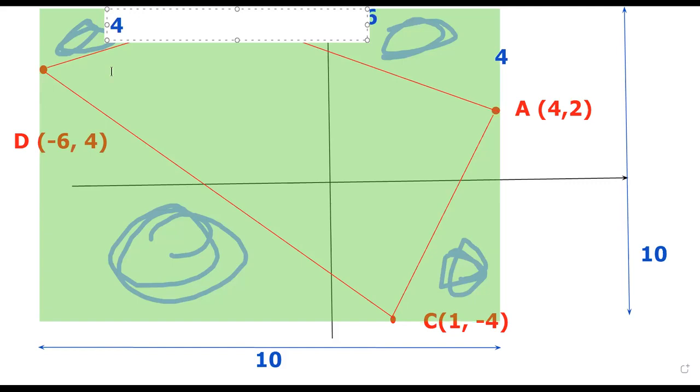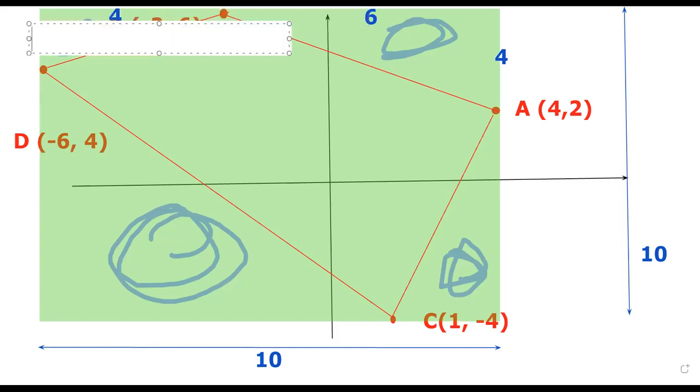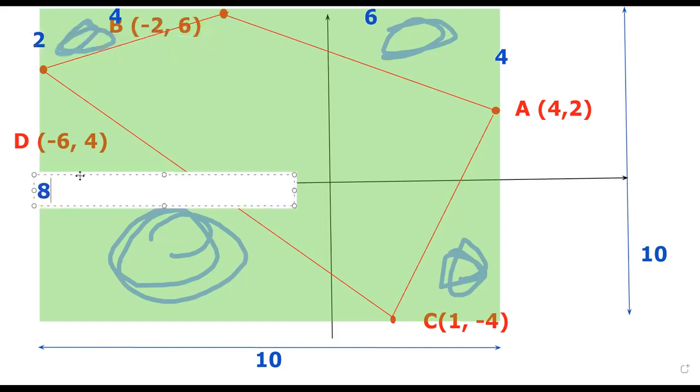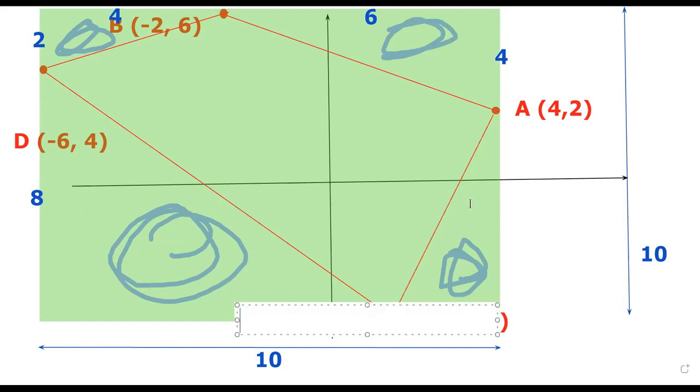Now we can fill up all the lengths one by one. It goes from -6 to 6 to 4, so this is 2, and this one is 8. And then we have -6 to 1, so it will be equal to 7.